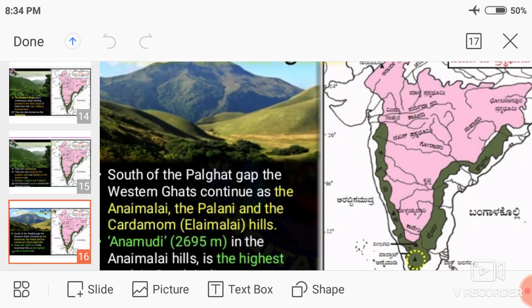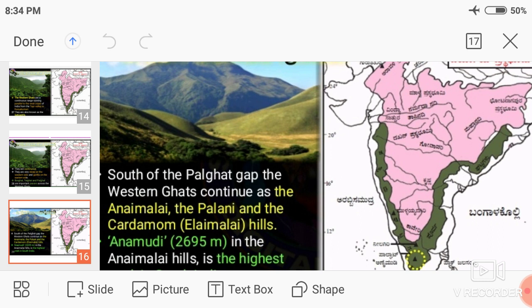There are many passes in the Western Ghats like Palghat, Talghat and Barghat. South of the Palghat gap, the Western Ghats continue as the Anai Malai.